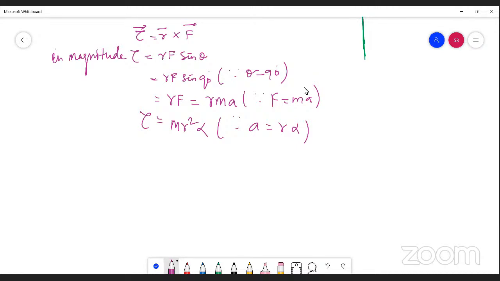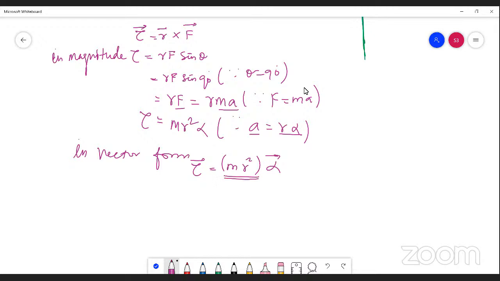So I am writing here the magnitude of torque: tau equals r F sin theta, which is r F into sin 90, which is r m a, since F is equal to m a. Actually, I have changed F as m a and a is equal to r alpha. So the expression goes as tau equals m r square alpha. In vector form, I can write tau vector is equal to m r square into alpha vector.